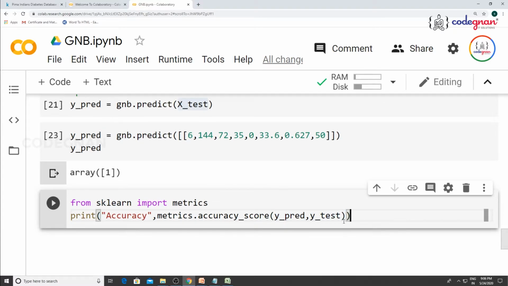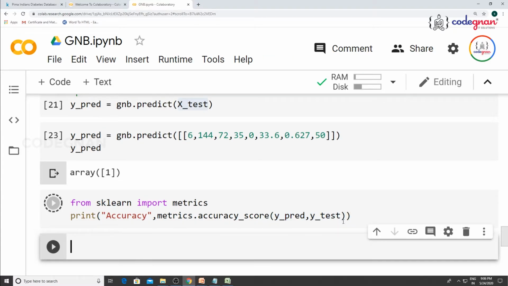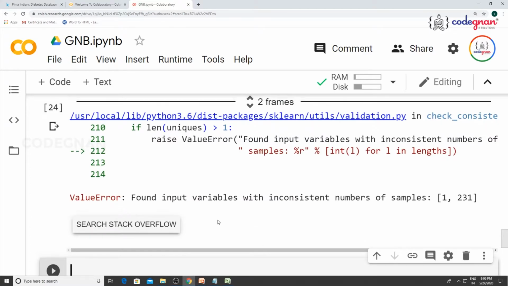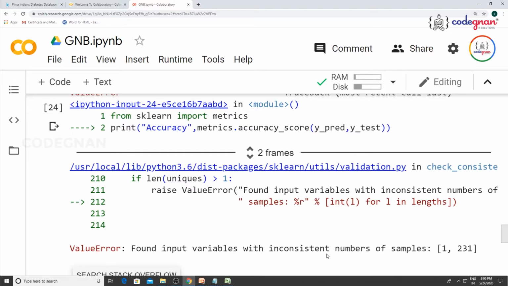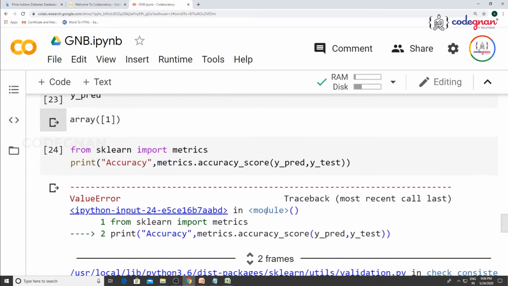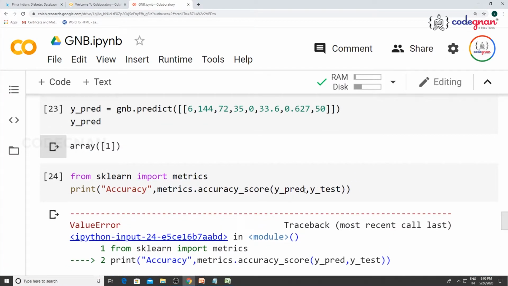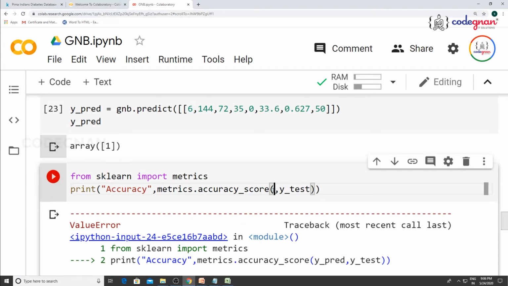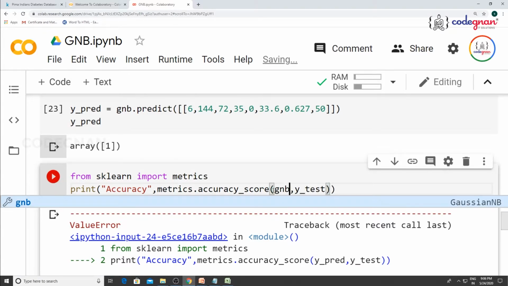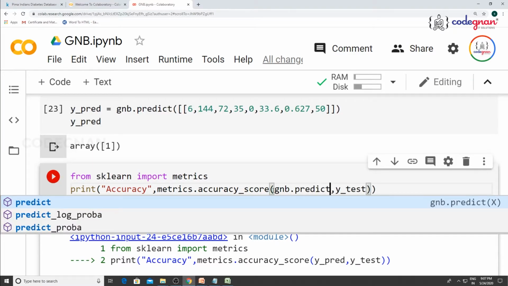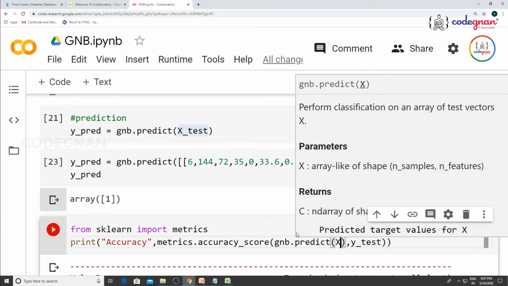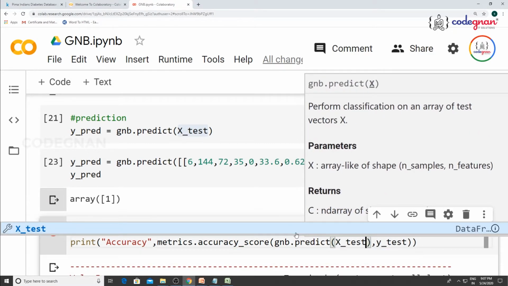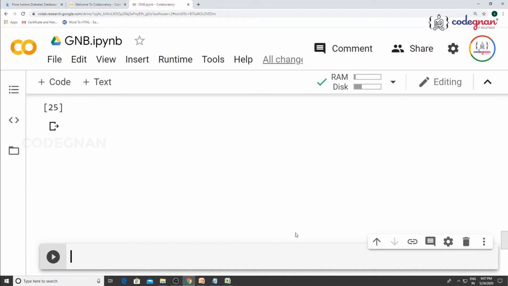Now let me print the accuracy. It is giving you some error, input variables are inconsistent. Sometimes this will give you an error. So if at any chance you got it that way, you can go for gnb dot predict of, directly you can give here x test. It will not issue an error. You can see the result now.